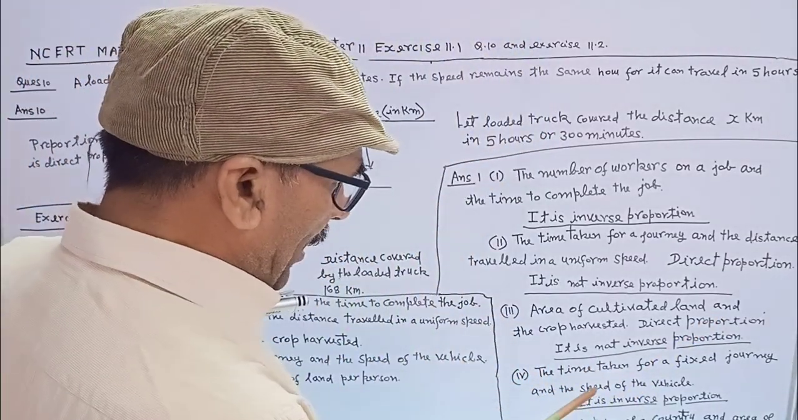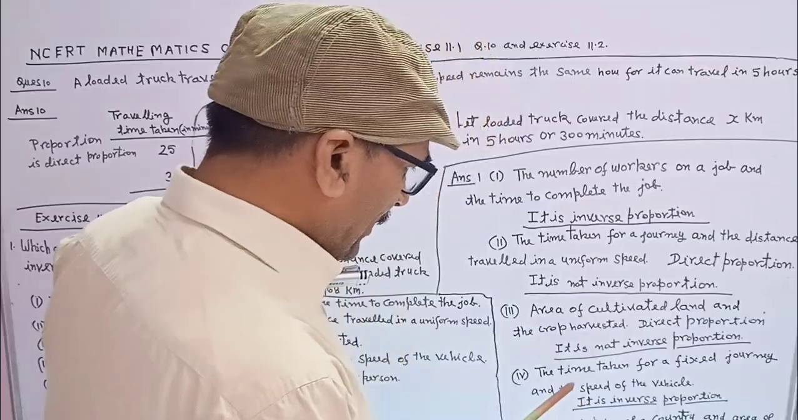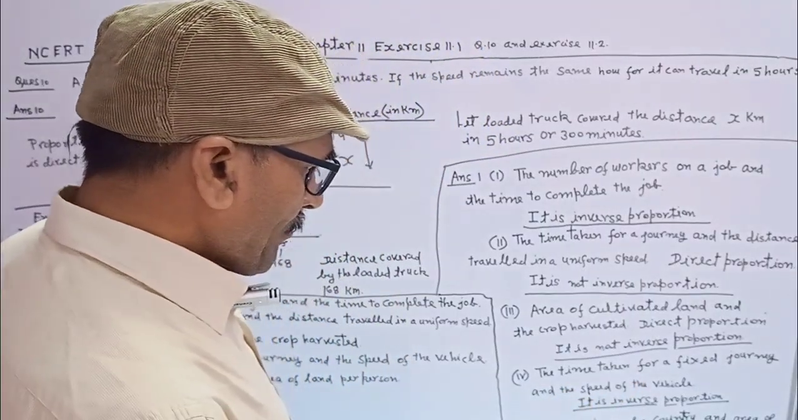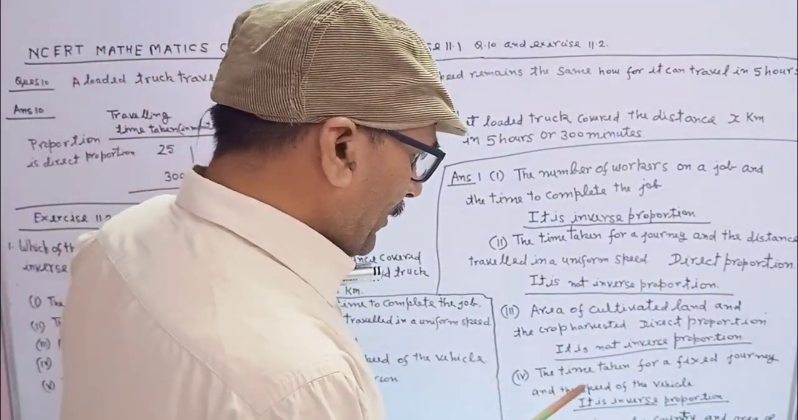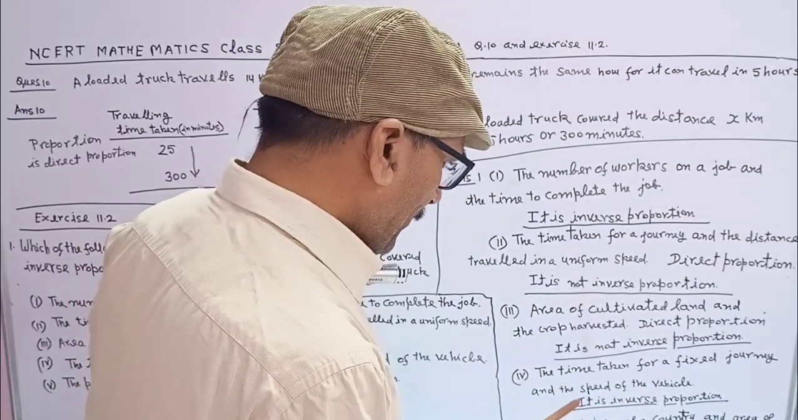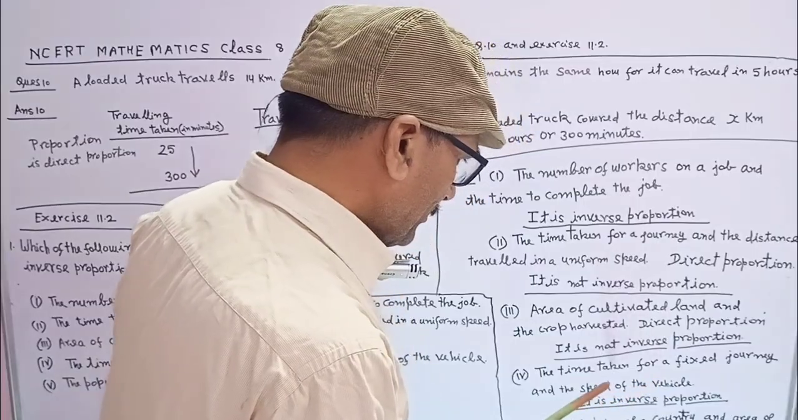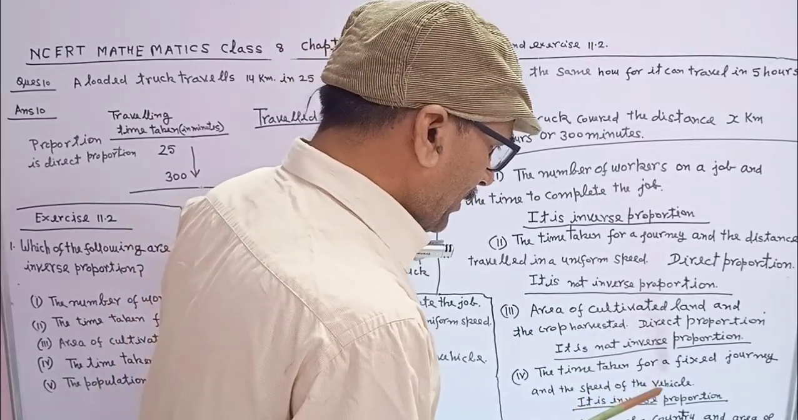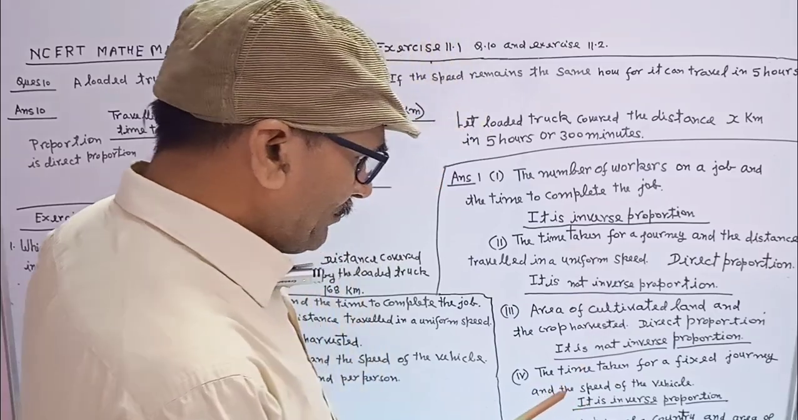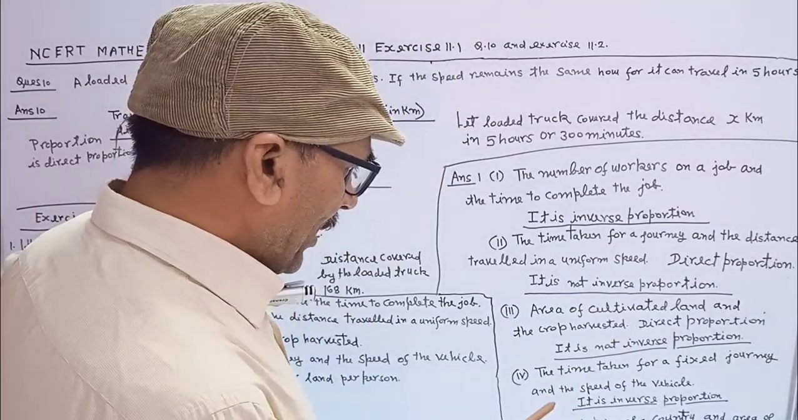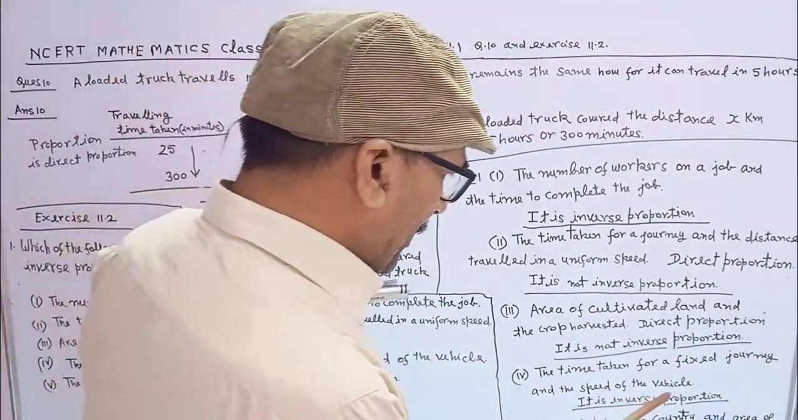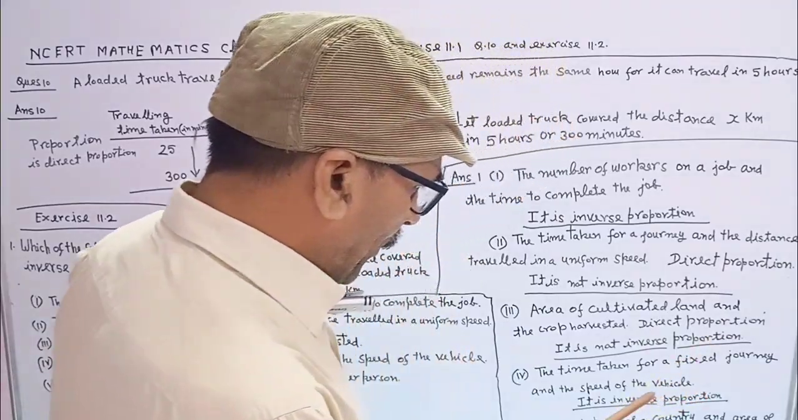4th, the time taken for a fixed journey and the speed of the vehicle. If time is increased, then the speed of the vehicle will be decreased. If time taken is decreased, then the speed of the vehicle will be increased. So it is inverse proportion.